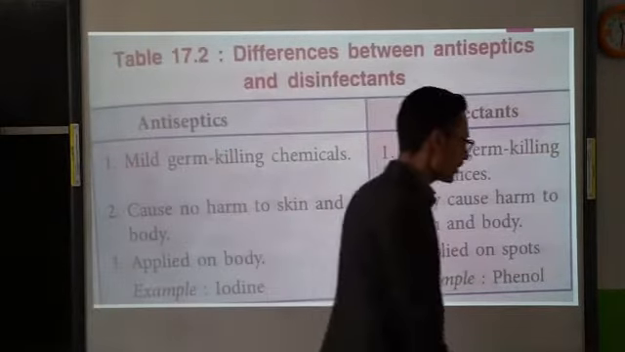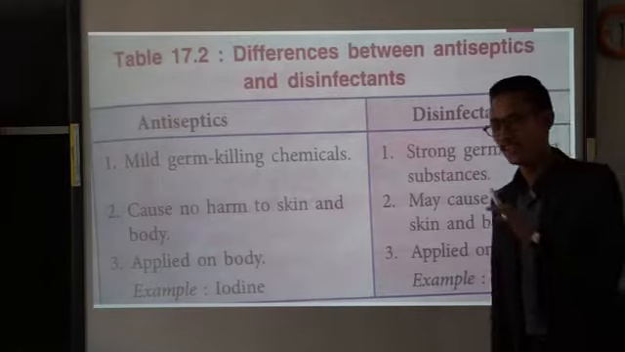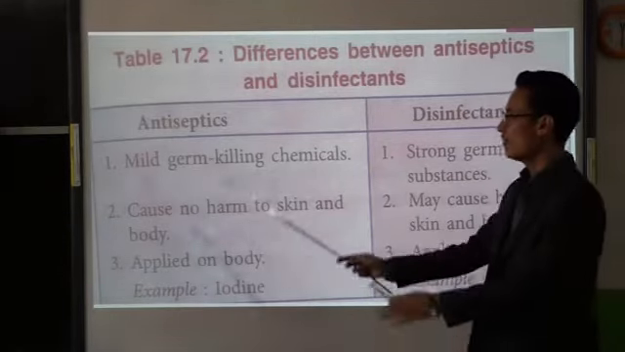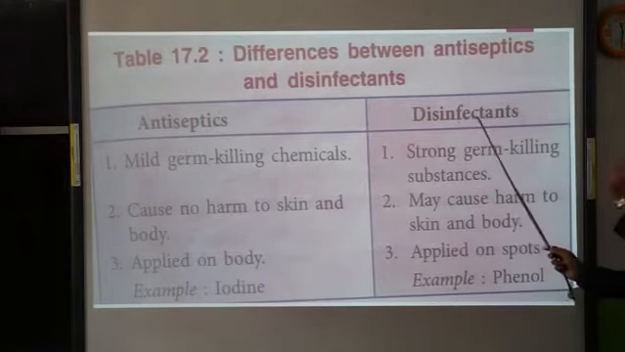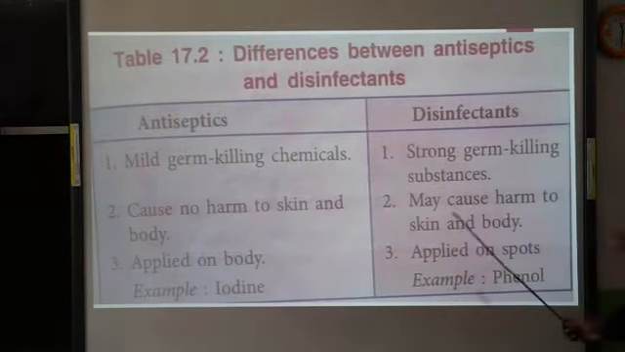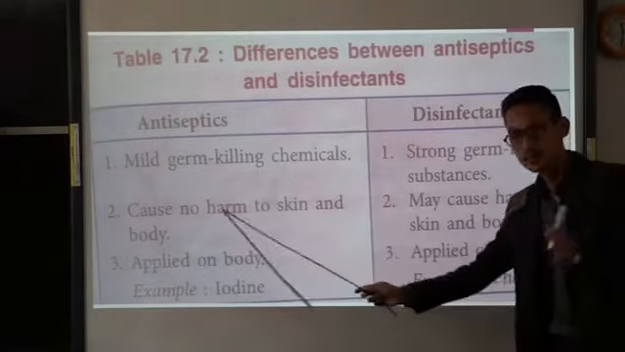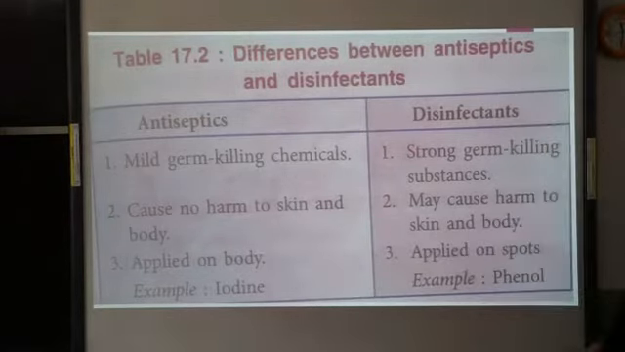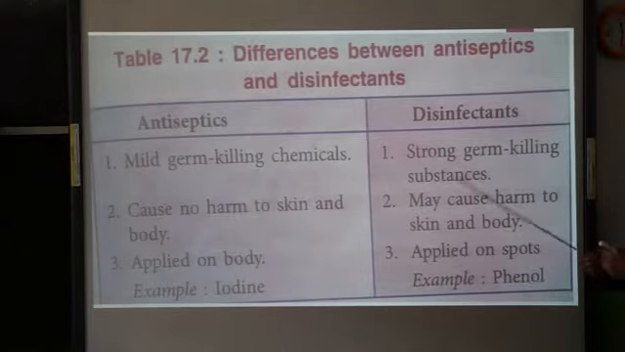Okay. So what are the differences between antiseptics and disinfectants? Antiseptics are mild germ-killing chemicals, whereas disinfectants are strong germ-killing substances. Antiseptics cause no harm to the skin and the body because they are mild, whereas disinfectants cause harm to the skin and the body. So we have to avoid contact of disinfectants with human skin.